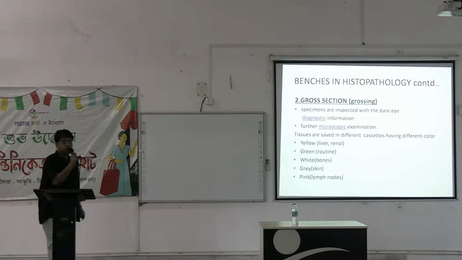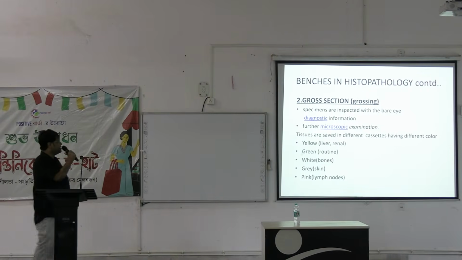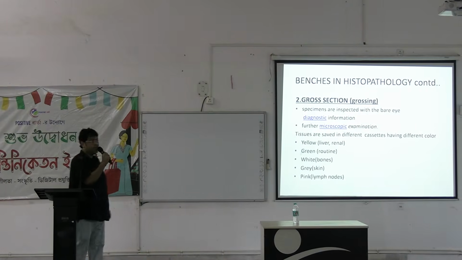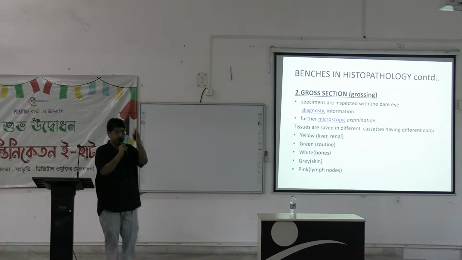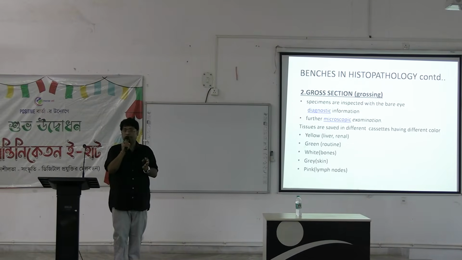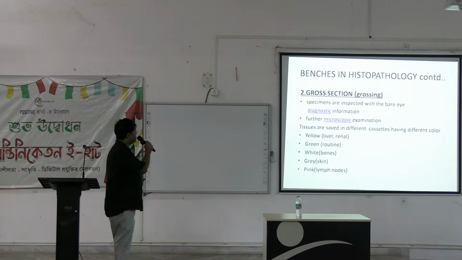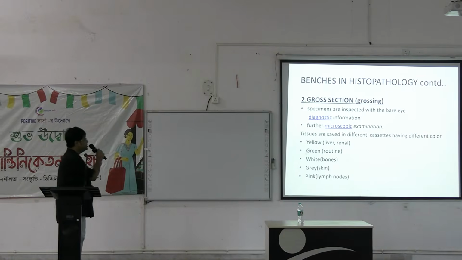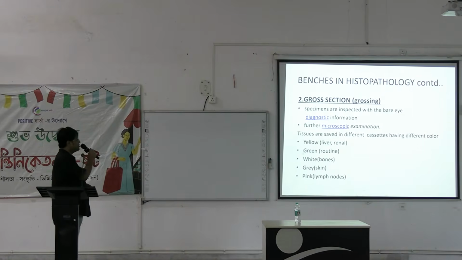So, after the tissue processing, the first step that is now done is gross section. We first take the specimen and do a gross section. So, what is written there? Specimens are inspected, further microscopic inspection.